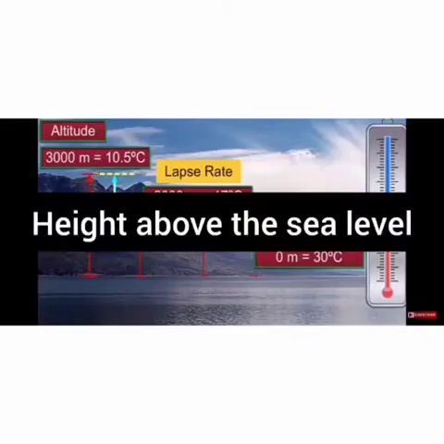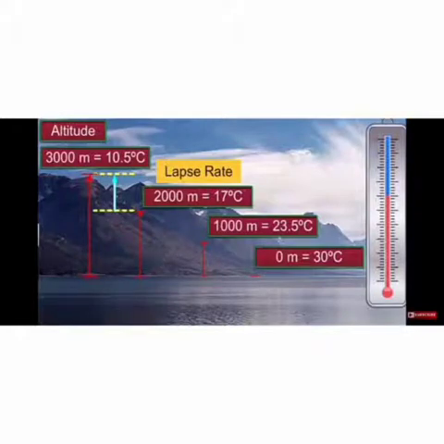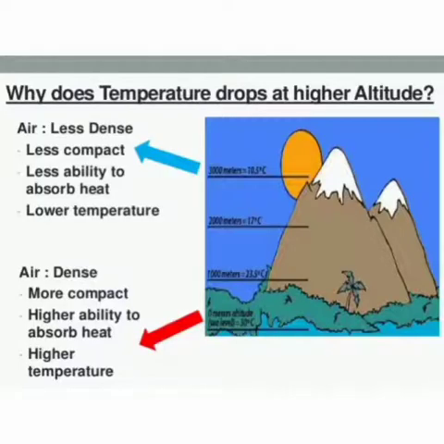The next point is height above the sea level, which means altitude. As we go higher, the temperature reduces. The more you go above the ground, that is from the surface of the earth higher, the temperature decreases because the concentration of the air molecules decreases. We also call it thin air. So the places which are located at a higher altitude are cooler than the places located at a lower altitude.